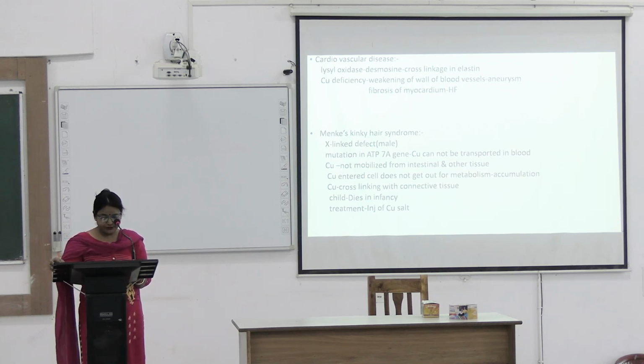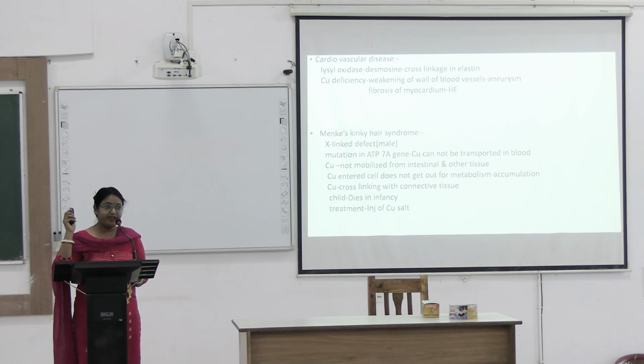So the big vessel walls will weaken, with arterial weakening, leading to aneurysm and rupture, so cardiovascular complications will be there. Copper deficiency also causes fibrosis of the myocardium, leading to heart failure.